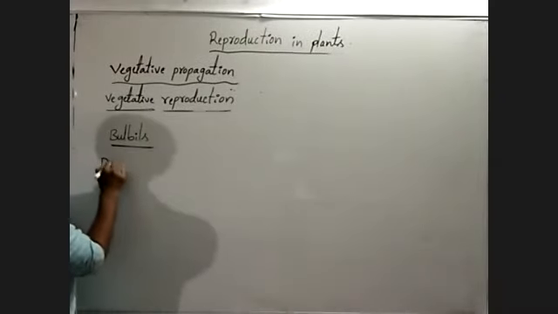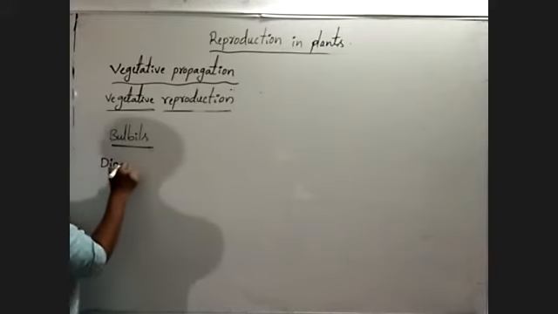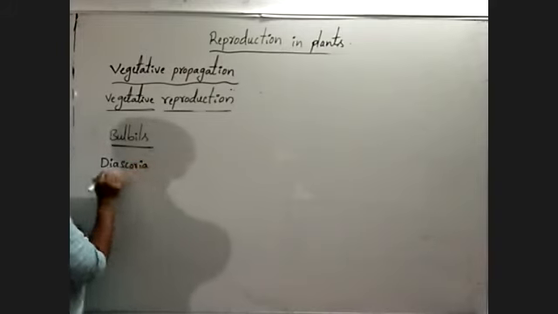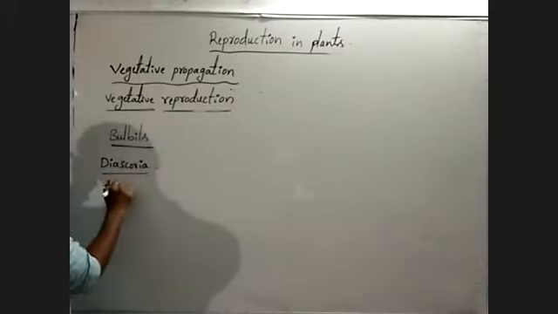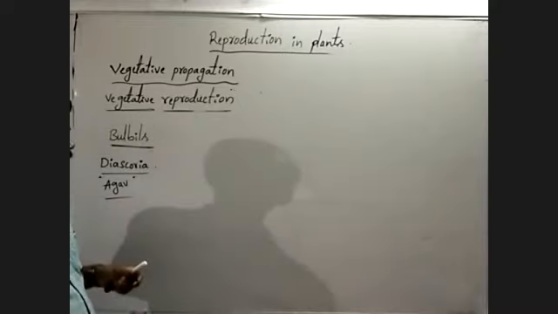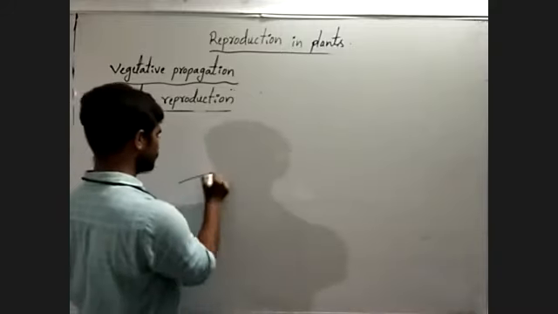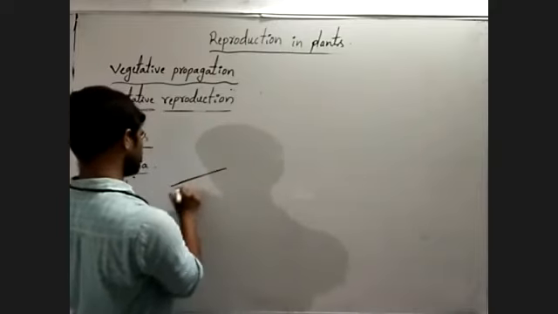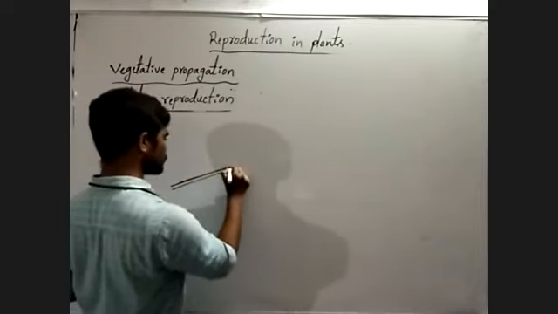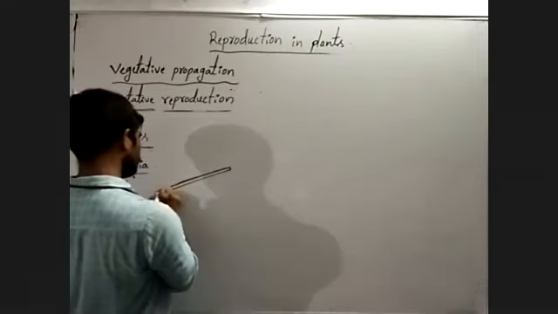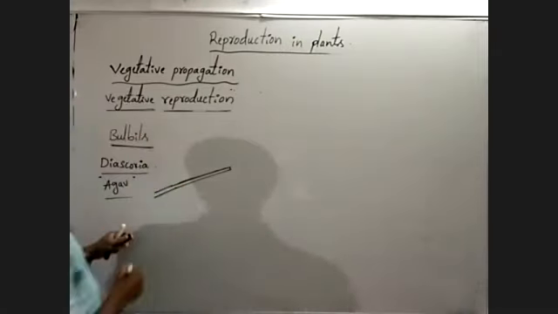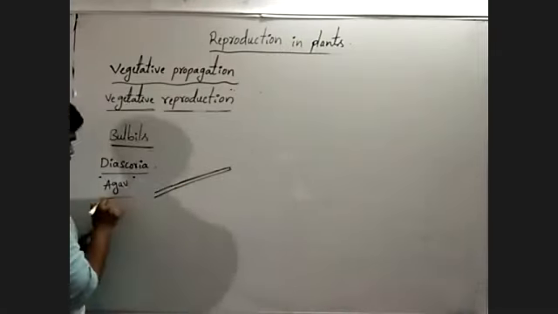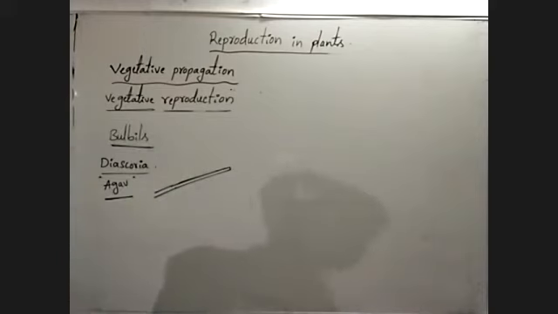Here examples: Dioscorea, Agave. Here vegetative buds and floral buds. Vegetative buds in Dioscorea and floral buds in Agave.